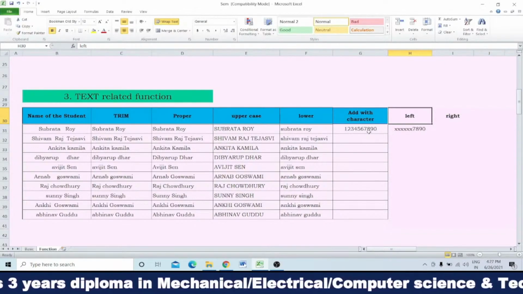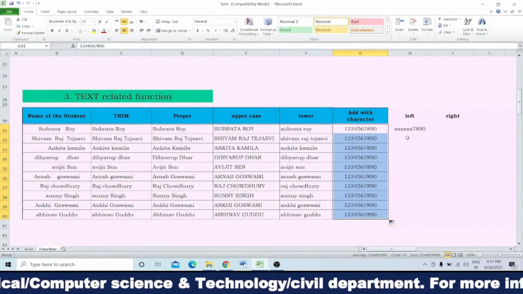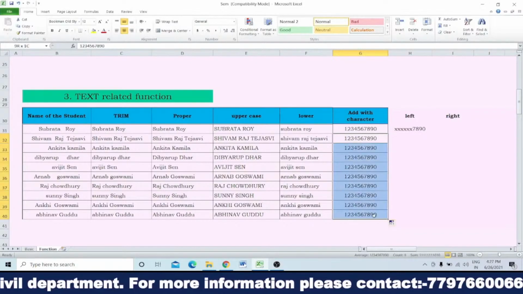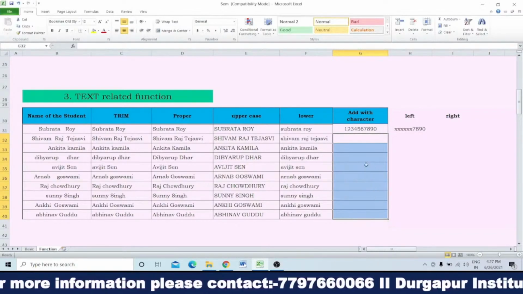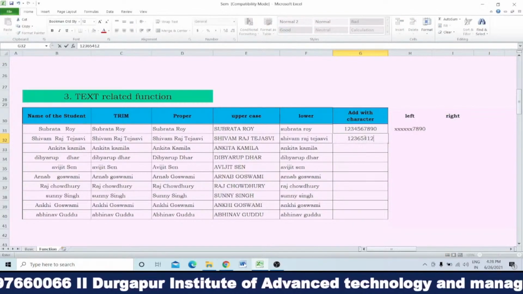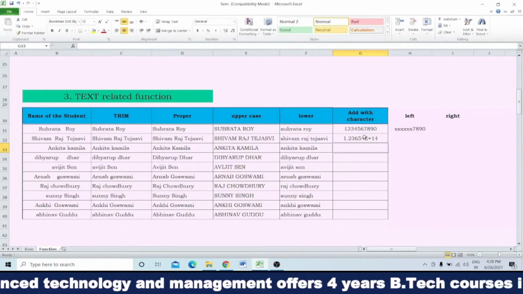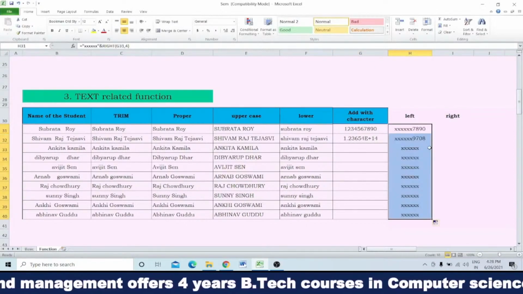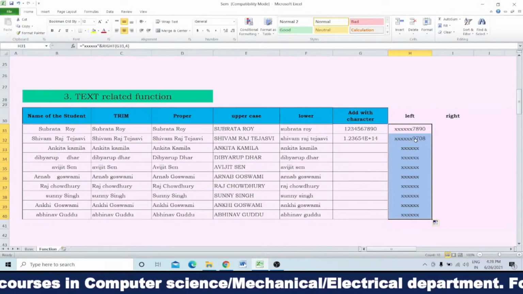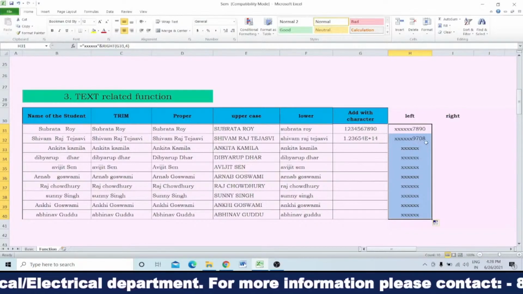Clear? So similarly, if you write down this one, all are coming the same. Let us change it. Suppose here I am writing 1, 2, 3, 5, 6, 7, 1, whatever number you want to write. When you drag it, you cannot see what numbers are written. You can see only the last four digits, 9708.